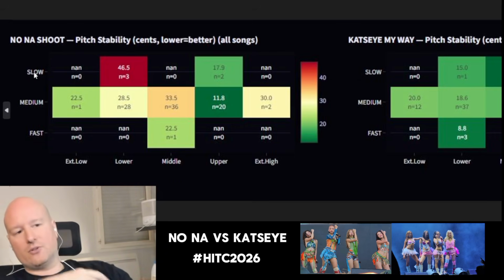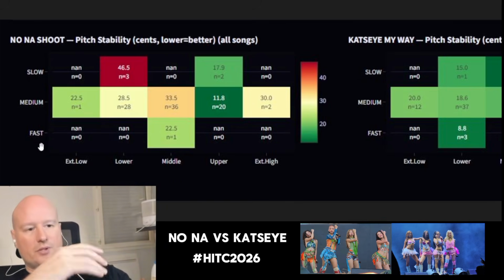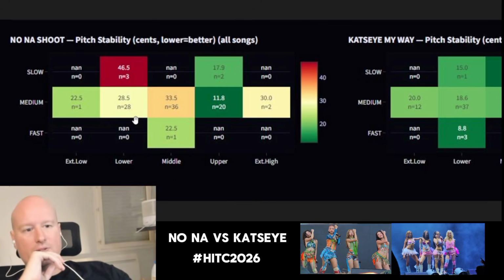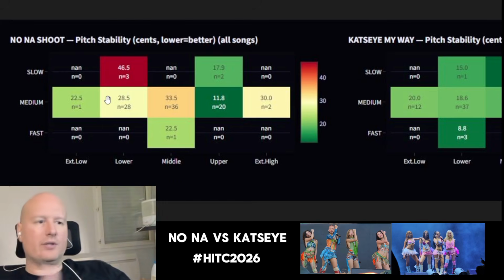So slow or fast is the pattern of the track, medium is the speed, and then the range. And when they say NaN, it's non-applicable, non-assigned, or 0. So basically, right here we can see that most of the NONA Shoot song is right in the middle. If we look at the numbers in the middle, that's medium speed with middle register, and sometimes they are a bit lower and sometimes upper. They're well separated, and sometimes with an extreme low and extreme high. We can see there are a bit of mistakes, so that's really interesting.